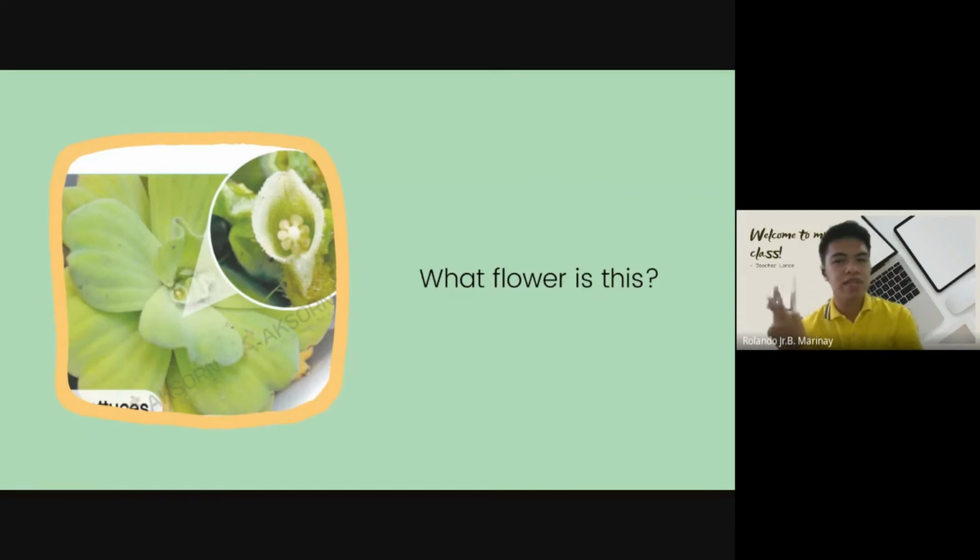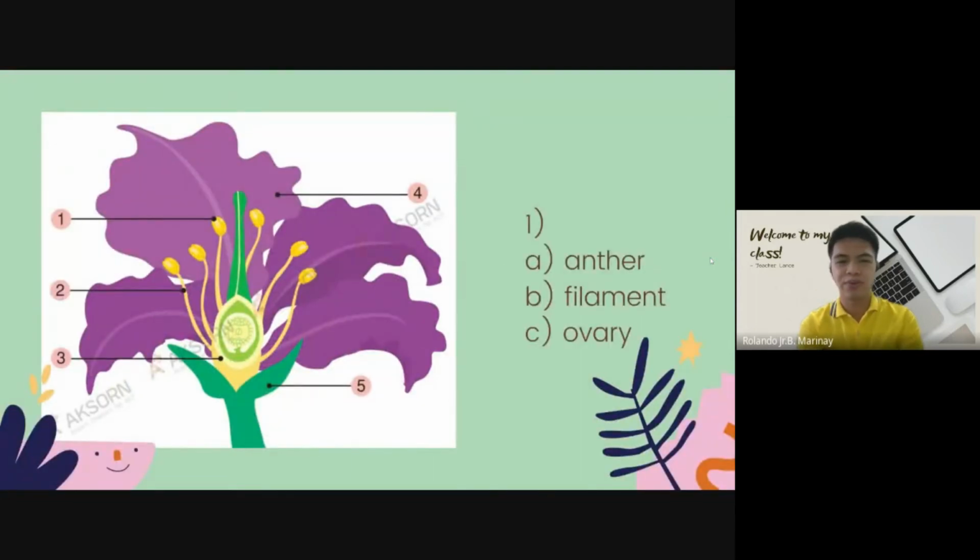And then what we will see in the coming pictures will be more on hibiscus, because their parts are more visible than the others. Okay, next. Speaking of hibiscus, this is an example of a hibiscus. What we're going to do is to identify the parts. We're going to find out what part this is. So what part can you see in number 1? Is it A, anther, B, filament, or C, ovary?